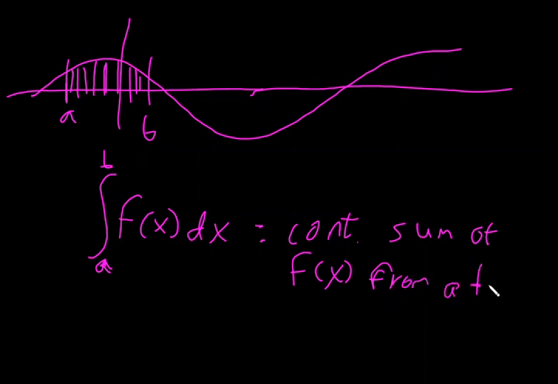a to b. Now, one other thing, and this is just basic: an integral can be thought of in a general way as just the generalization of a sum. This is just a way to think of the integral, and we're going to come back to this in quantum mechanics again and again and again.